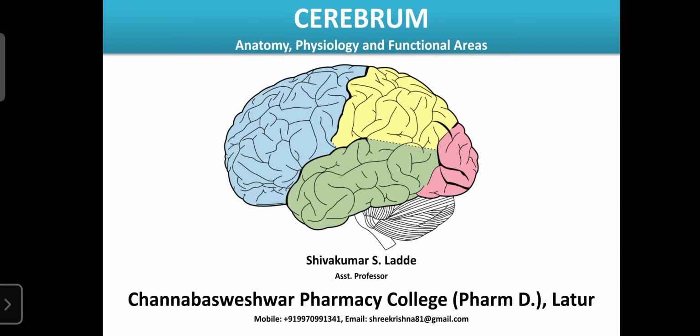And thalamus is also part of the forebrain. The thalamus acts as a relay station. For example, a mobile tower. A mobile tower does not have any particular function, but it is helpful for connecting me to you and you to me, or it connects two mobiles.